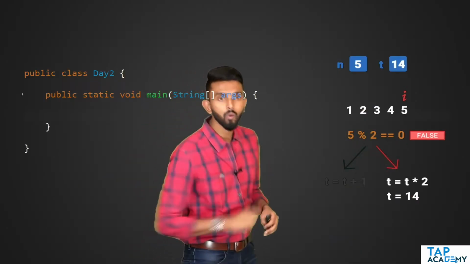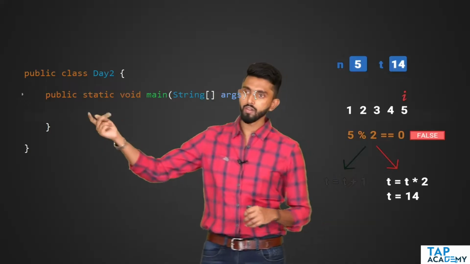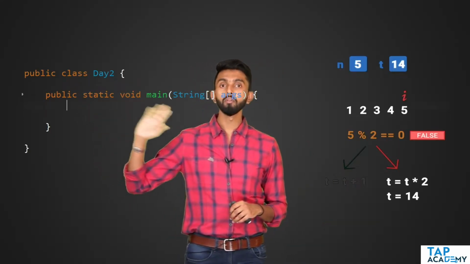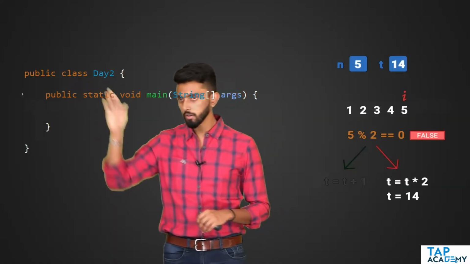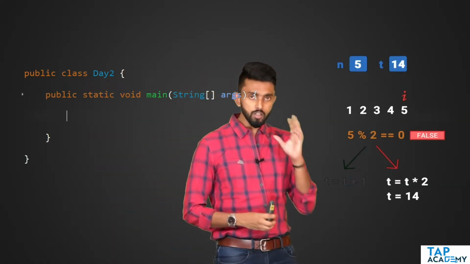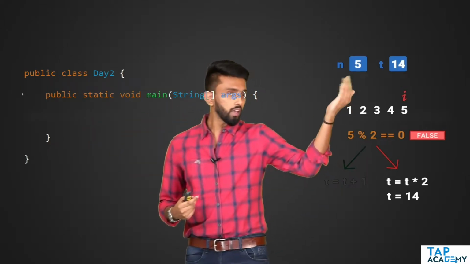Now, in my editor, I have a class called Day2, that is fine. Inside this is my main method. I hope everybody went to the LMS and checked why in Java we write the main method the way we write it. Press enter. Now first thing is, you must understand, I want my Java program to take n value